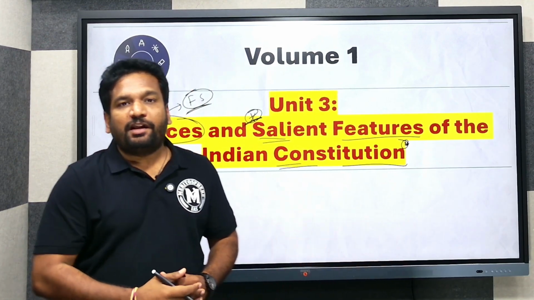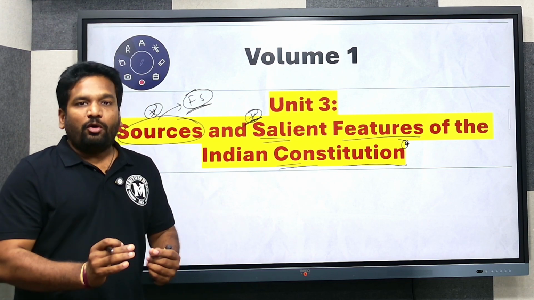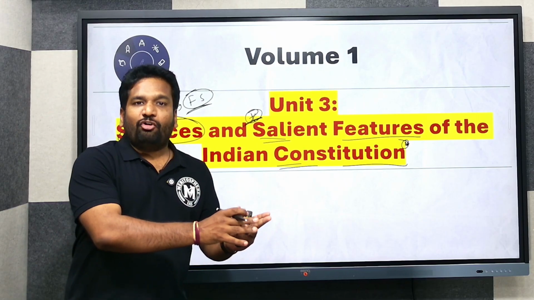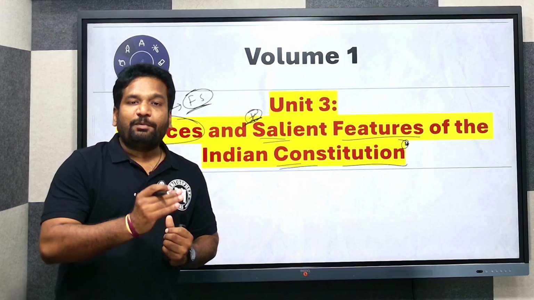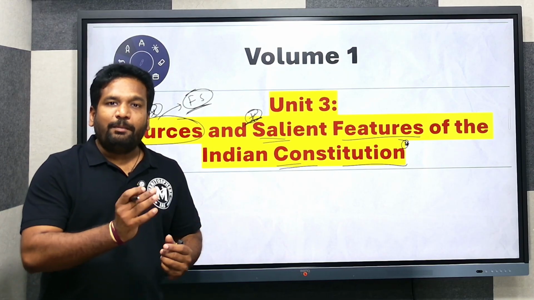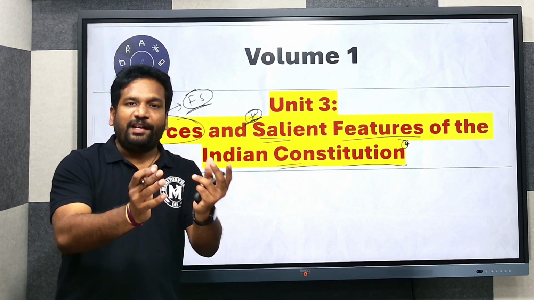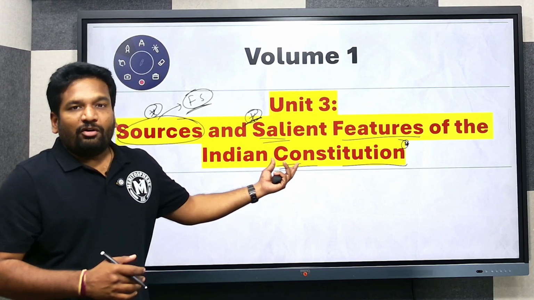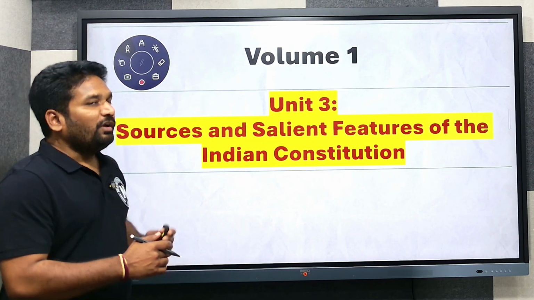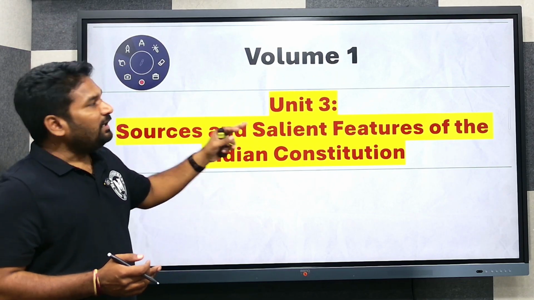Likewise, Schedule 6 areas also have a different kind of administrative setup. The details of all these were not brought as a parliamentary enactment. They were included in the Constitution itself. Special provisions for several states, included under Article 371, are also part and parcel of the Constitution. Encompassing all these details will make the Constitution the lengthiest one anyway, and we are going to discuss how to defend such criticisms about the Indian Constitution.